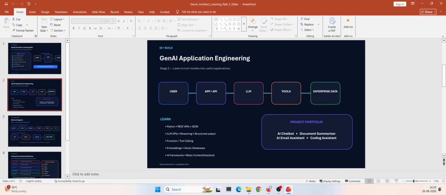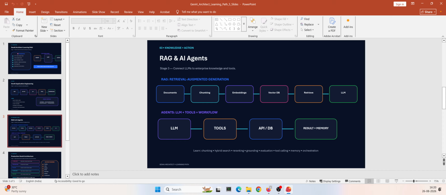As part of this, we should be able to build a chatbot, a document summarizer, an AI email assistant, or a coding assistant. We should practice different examples of this kind, so that we understand how this Gen AI application engineering works, right? Next comes a very important topic in this journey, that is RAG and AI agents, right?